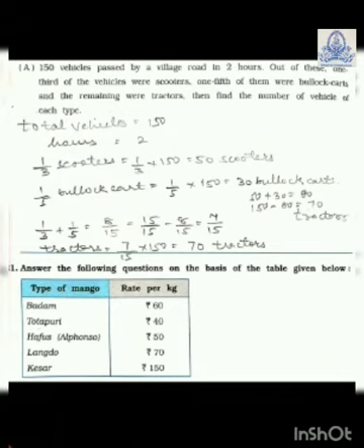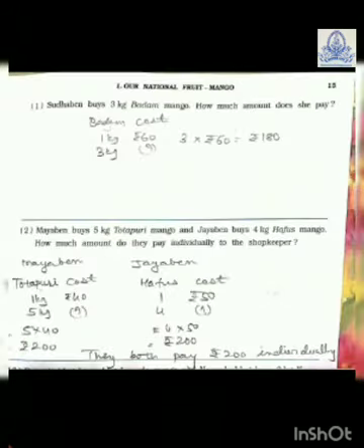Now see, another table is given and on that basis we have to answer some following questions. Types of mango are given: Badam, Totapuri, Hafuz, Langdo and Kesar. And rate is given per kg. Badam 60 rupees, Totapuri 40 rupees, Hafuz 50 rupees, Langdo 70 rupees and Kesar 150 rupees. Now Sudhaben buys 3 kg Badam mango. How much amount does she pay?